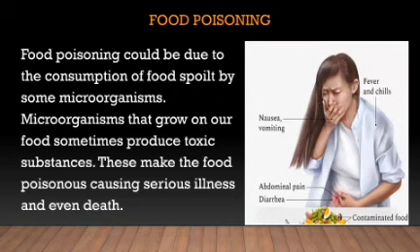Now let's learn what is food poisoning. Food poisoning could be due to the consumption of food spoiled by microorganisms that grow on our food and sometimes produce toxic substances. These make the food poisonous, causing serious illness and even death.